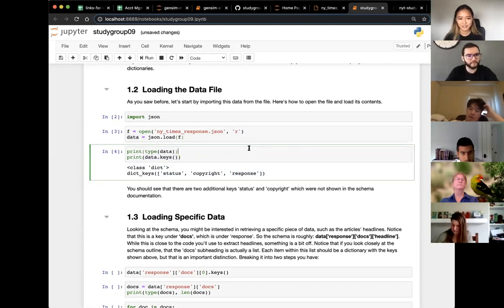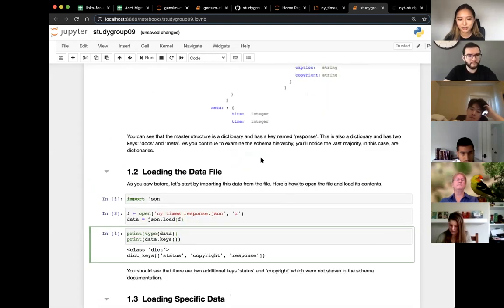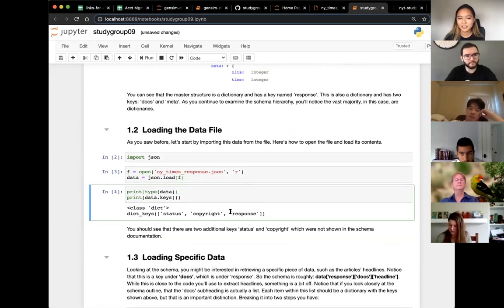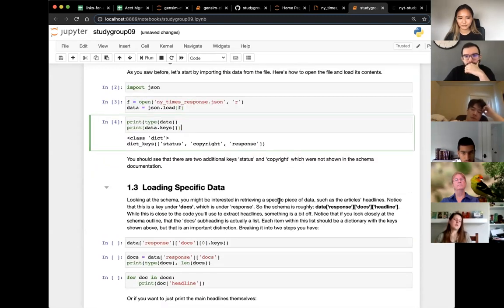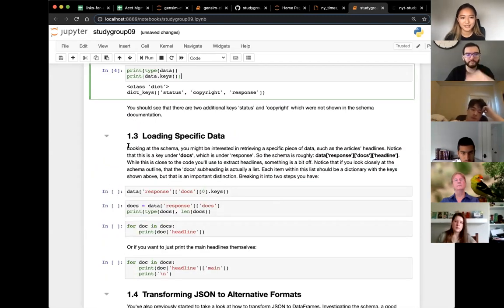So let's see. In this schema that was shown, I basically took a look at what this JSON response was. That response is literally just this third key. The schema in that photo is just everything nested under this response key. So status and copyright we don't really have to worry about yet.